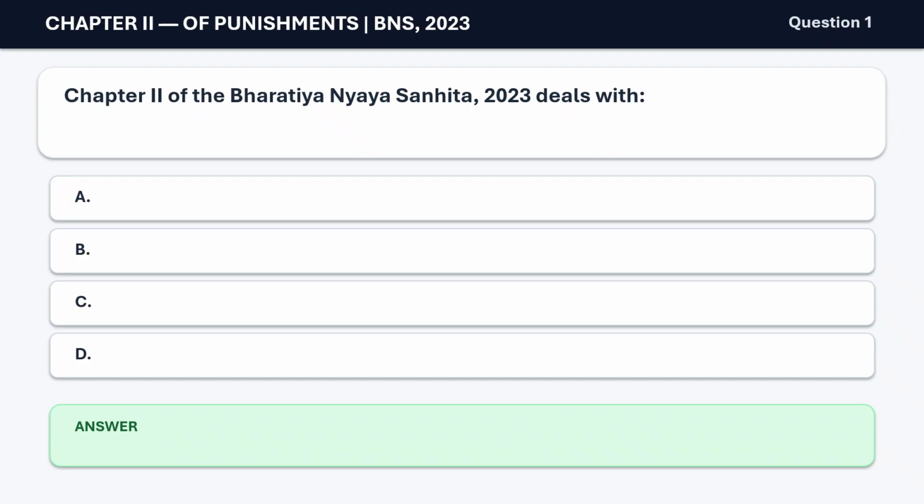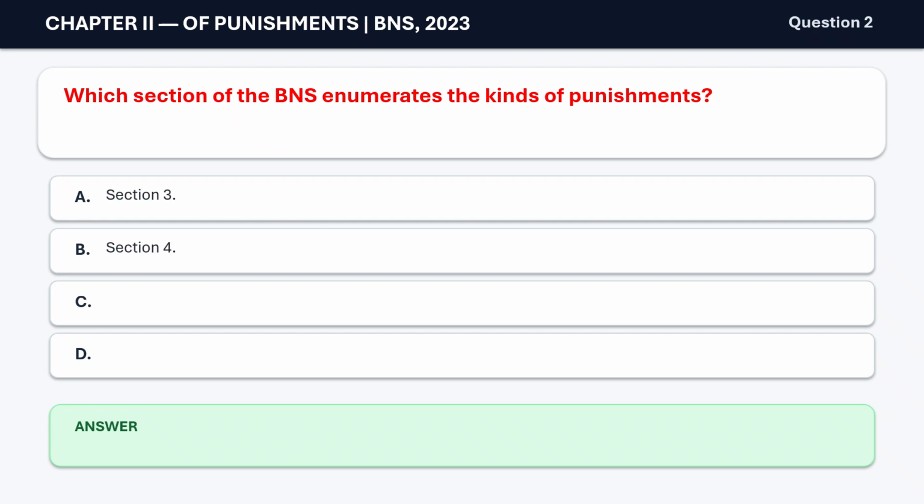Chapter 2 of the Bharatiya Nyaya Sanhita 2023 deals with A. General exceptions, B. Punishments, C. Abatement, D. Attempt. The correct answer is B. Punishments. Question 2. Which section of the BNS enumerates the kinds of punishments? A. Section 3, B. Section 4, C. Section 5, D. Section 8. The correct answer is B.